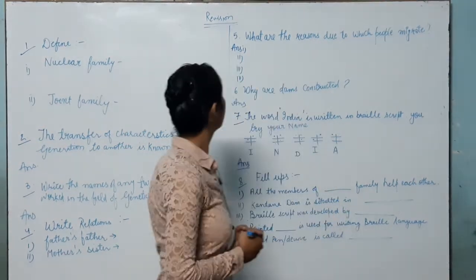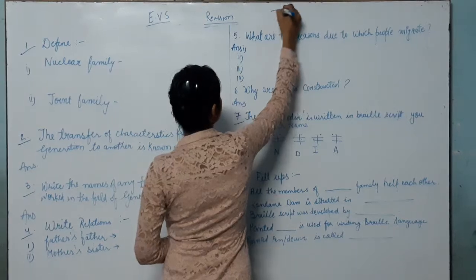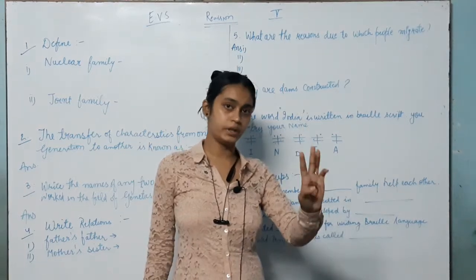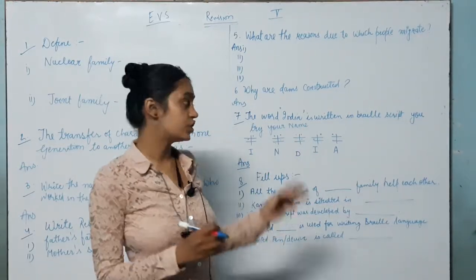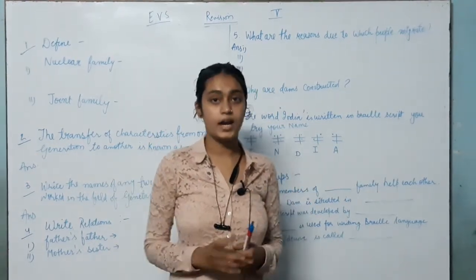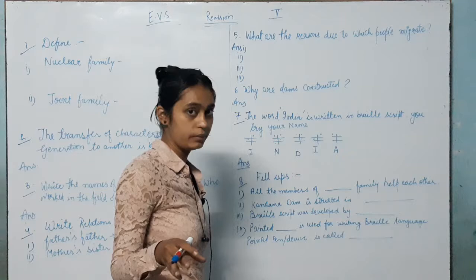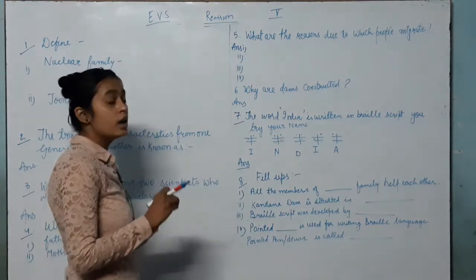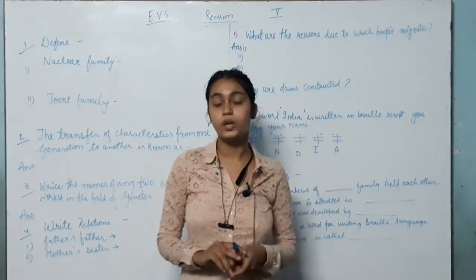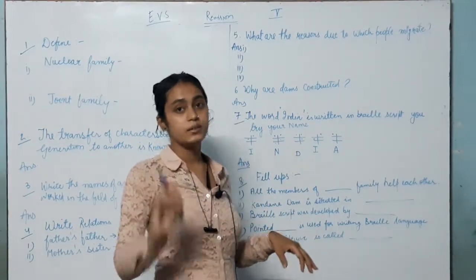So today we are going to do our EVS revision, okay? And it is class 5th. We have already done chapters 1, 2, 3 in our copy, and chapters 1, 2, 3 are coming in your exam, that is FA1. So today we are revising our course, which consists of chapter 1, chapter 2 and chapter 3. Okay, so here are some questions. It will be easy if you go through the chapter and learn it. If you read the chapter and understand it, then it is very simple for you.